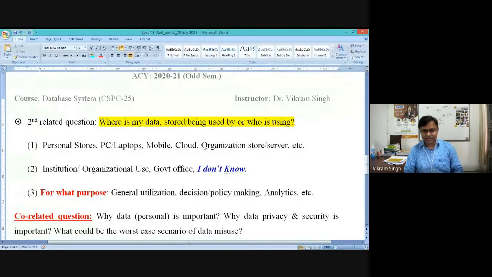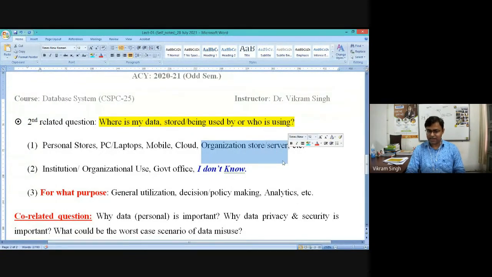In some cases it is the organizations where the data has been stored in servers, like your Facebook profile or Twitter profile has been synced to the Facebook or Twitter servers. They are keeping it for their purpose. We are not aware of how they are utilizing my data, but we are just contributing as a kind of charity. Maybe down the line it will become a challenge for us.